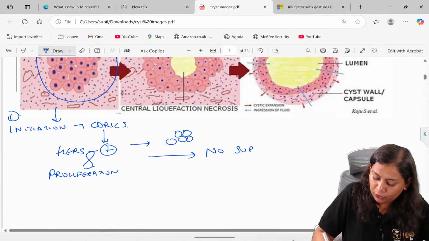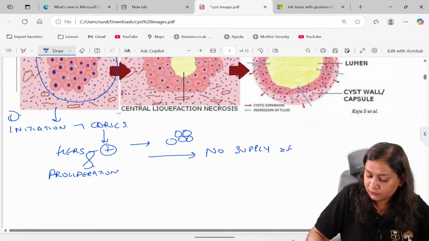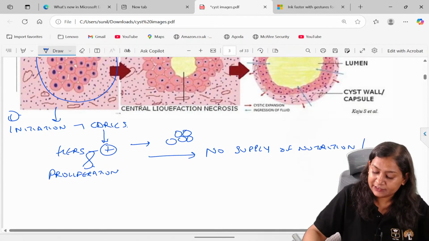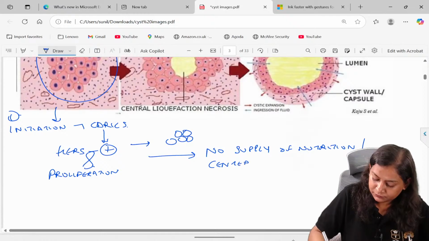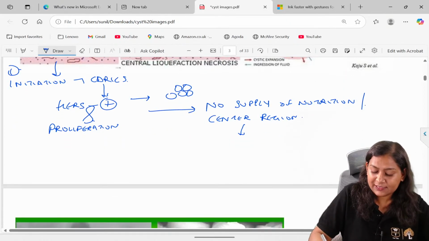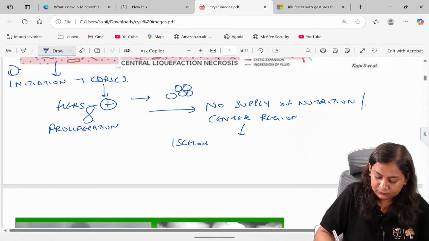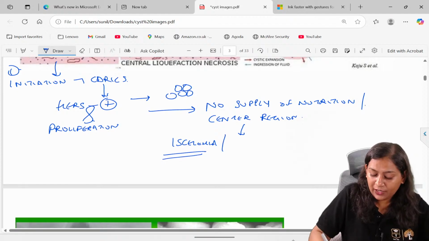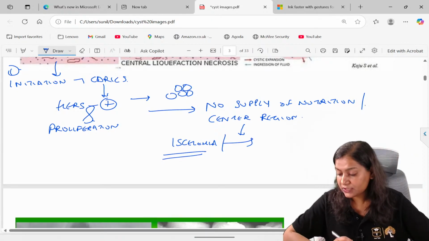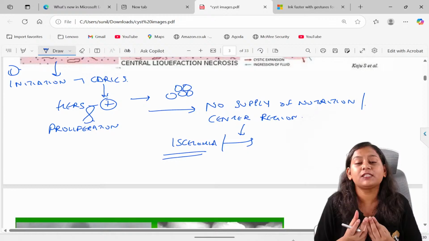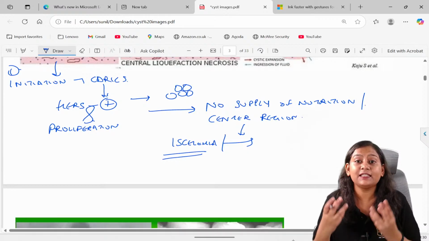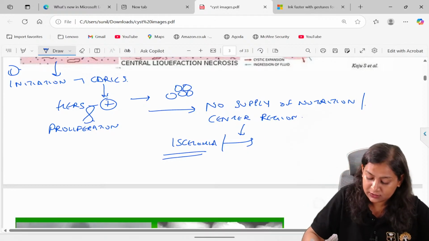So there will be no supply of nutrition in the center region. This center region will undergo ischemia, which is called liquefaction necrosis. So what kind of necrosis is seen in the cyst? It is liquefaction necrosis.